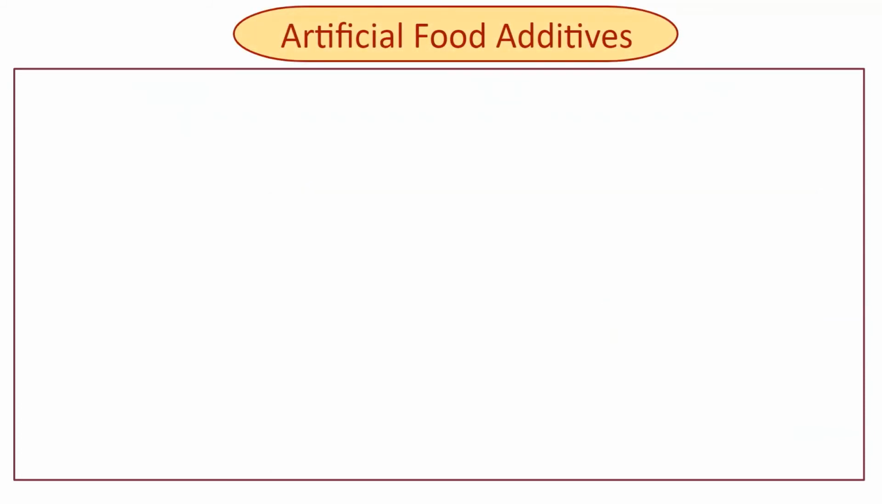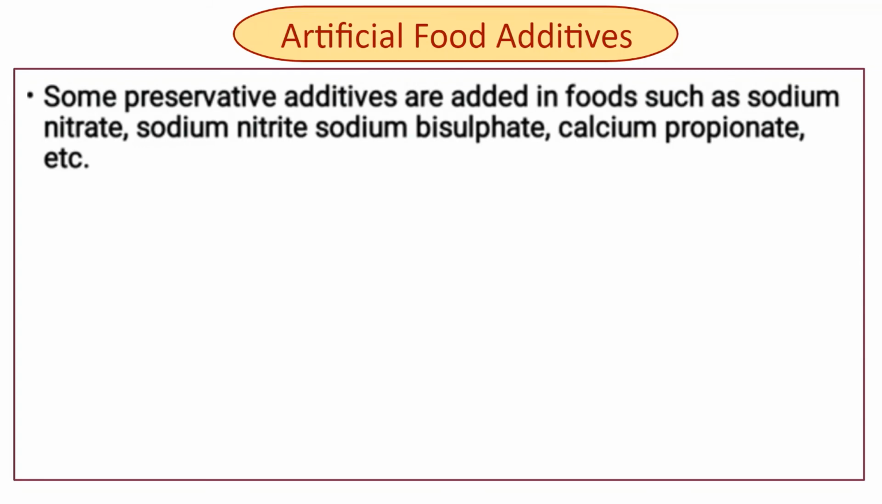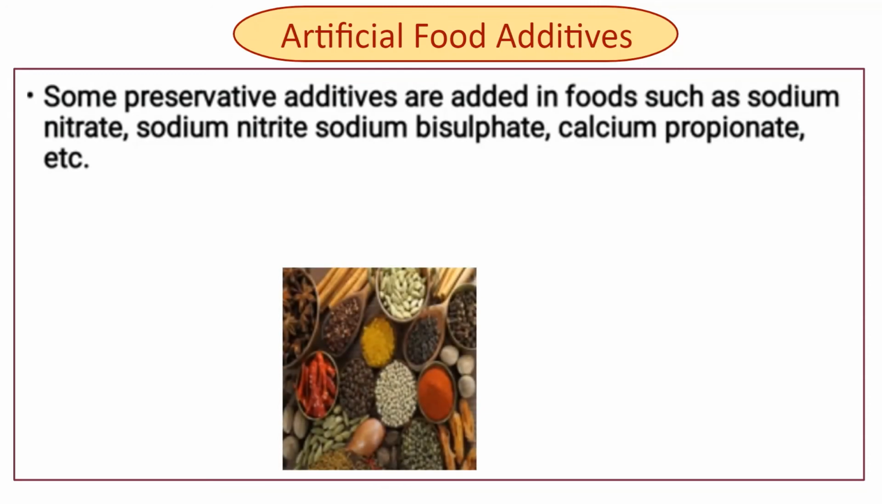Next one, artificial food additives. Preservative food additives can be antimicrobial. They inhibit the growth of bacteria or fungi, for example mold, or antioxidant. They inhibit the oxidation of food constituents. Some preservatives generally used are calcium propionate, sodium nitrate, sodium nitrite, sodium bisulfite, etc. So, some preservatives are used as additives in foods to increase the shelf life of the food.